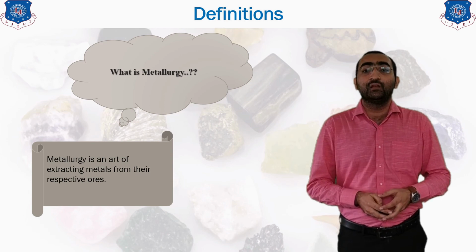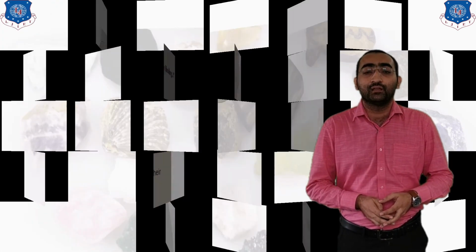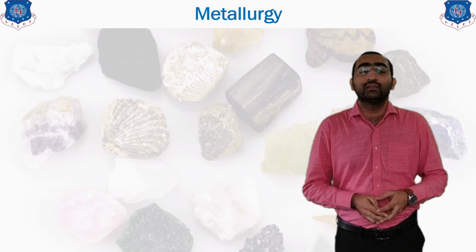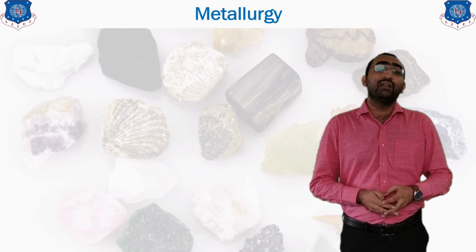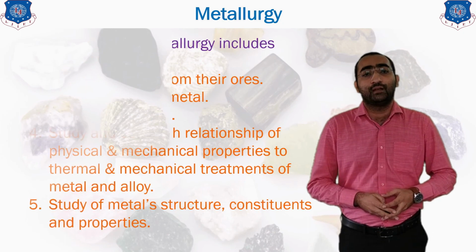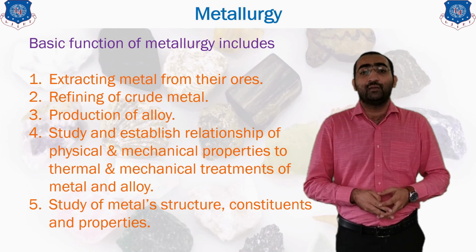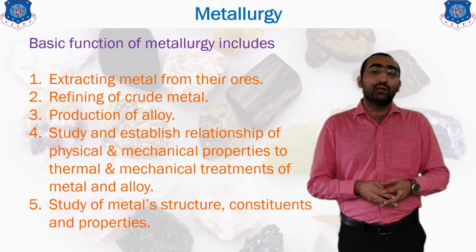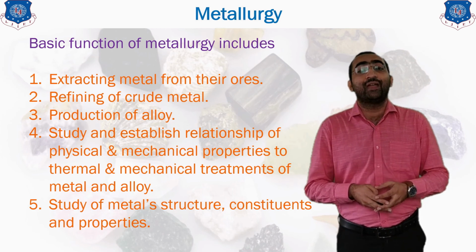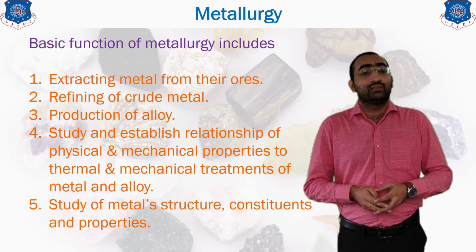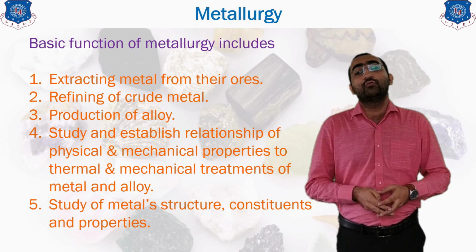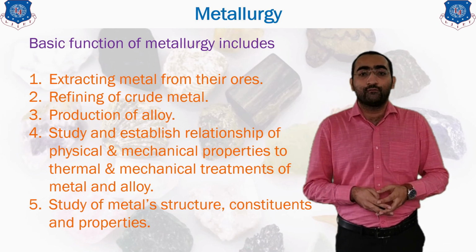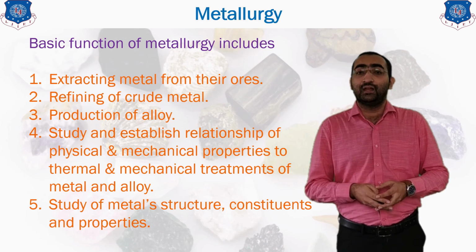So now we will be seeing what is there in the metallurgical thing. So we are knowing about the metallurgical process. What does come inside your metallurgy? The very first step is extracting the metals from their respective ores. So the main category of the metallurgy is to extract the metal from their respective ore. The second one, refining it into its pure form, means whatever we are taking out from the ore is in the impure form. Our main motto of the metallurgy is to refine it.